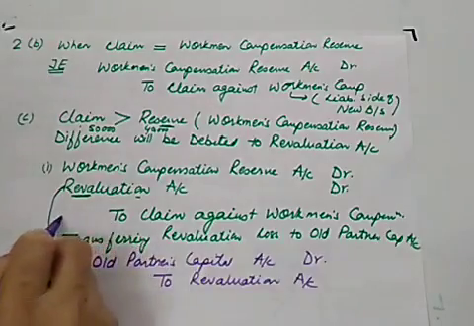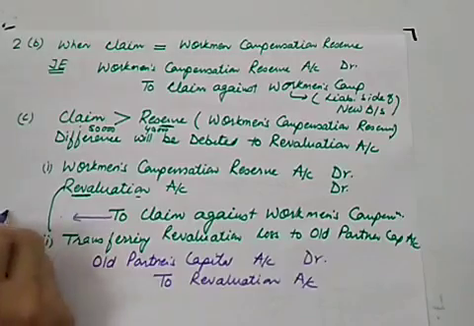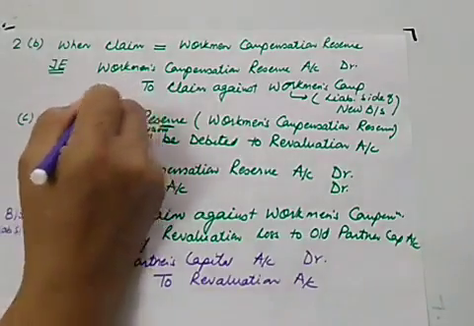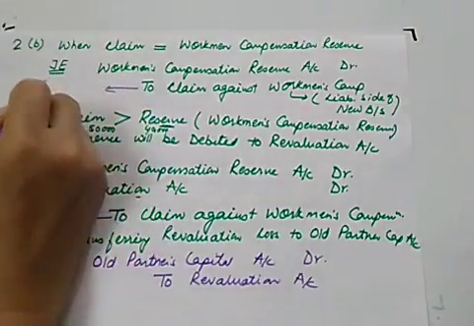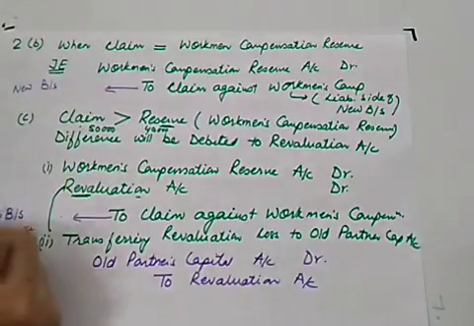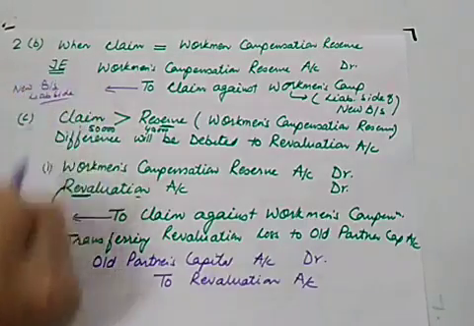This claim will be shown in the balance sheet, liability side of the balance sheet. New balance sheet, liability side. Likewise, this will also be shown in the new balance sheet. You can write down new balance sheet. And which side? Liability side. So I hope you are getting this.